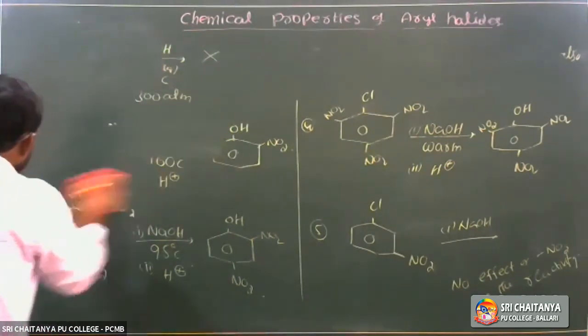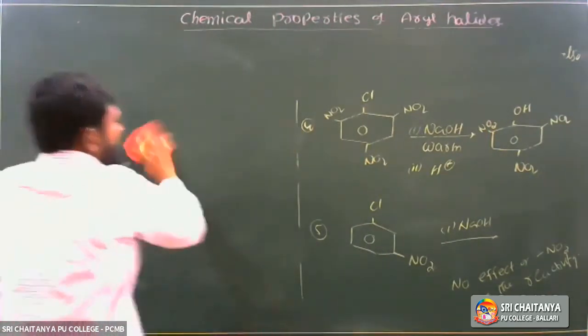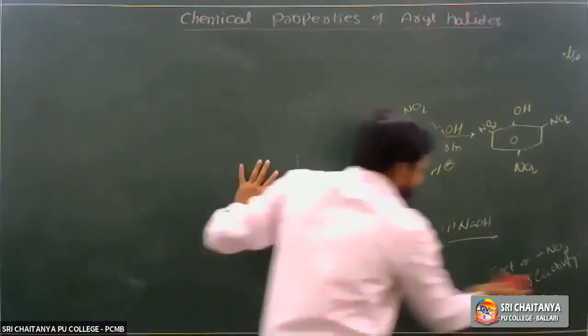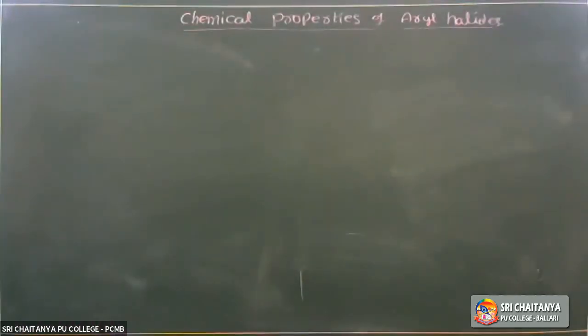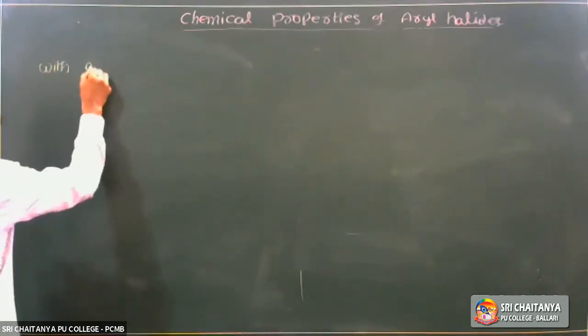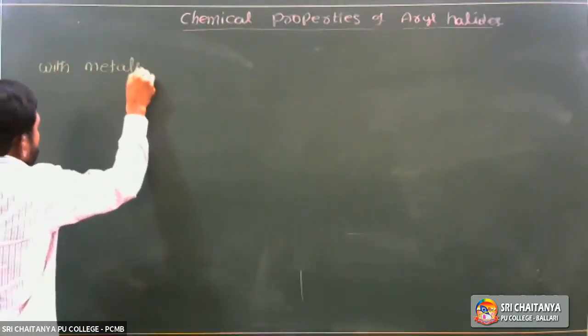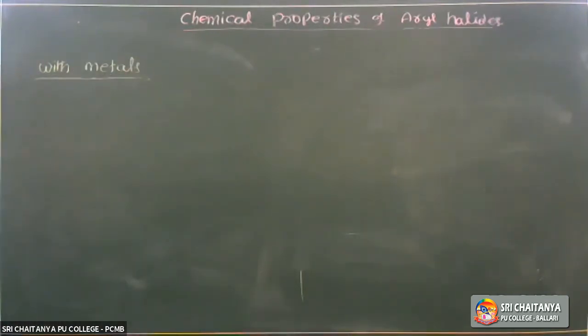The next one is the action with metals. Action with metals is a named reaction and is important. The reaction mechanism I will explain in the next class, because the time is almost over.